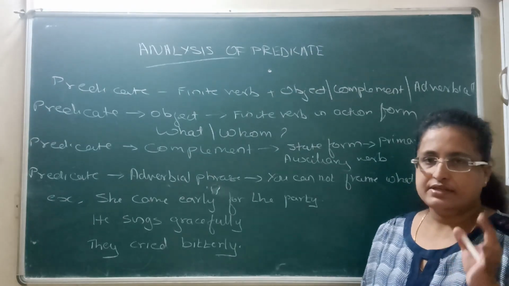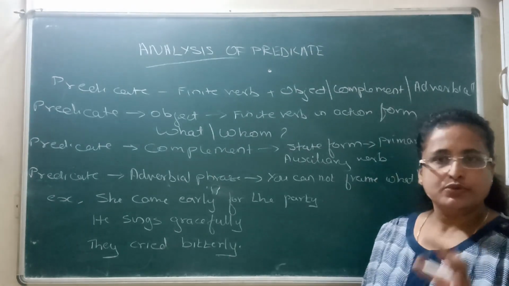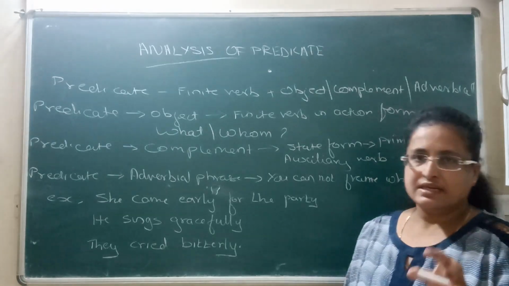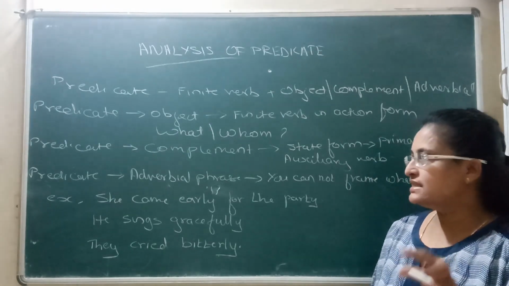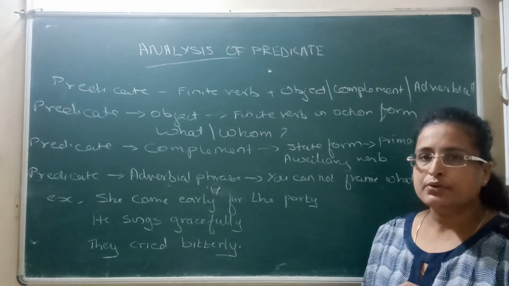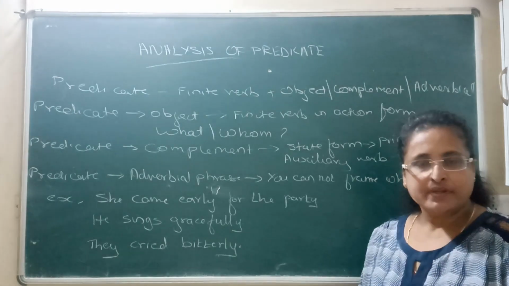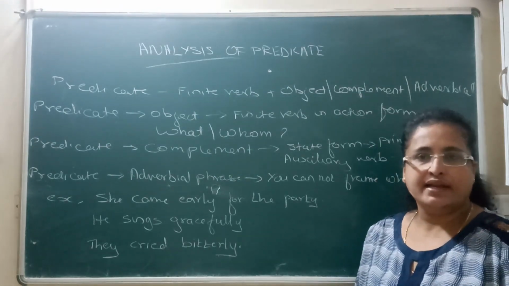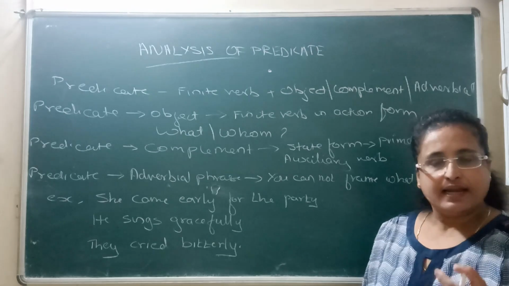For a predicate having a complement, again you can frame a what or whom question, and it has a primary auxiliary verb. Whereas in a predicate having an adverbial phrase, you cannot frame what or whom. But all the other questions you can frame, like how, when, where, why, like that.